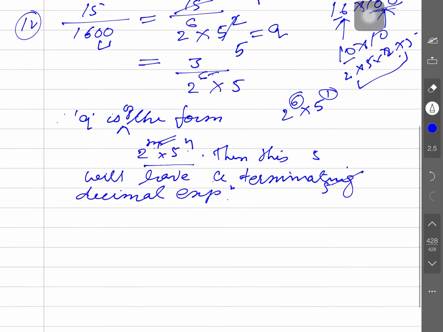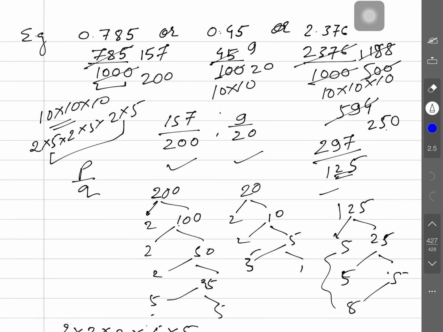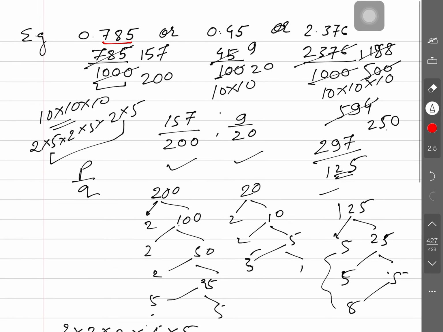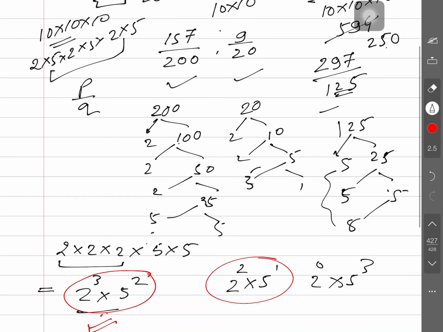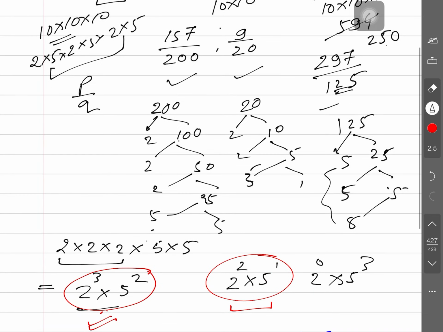So you check one more result in all these. Later we'll discuss. Okay. Previous activity: see how many decimal places are here. In the first example, 3 decimal places are here, and its p by q form is this first one. And how many decimal places are here? 2. And in the third case, the decimal places are 3.